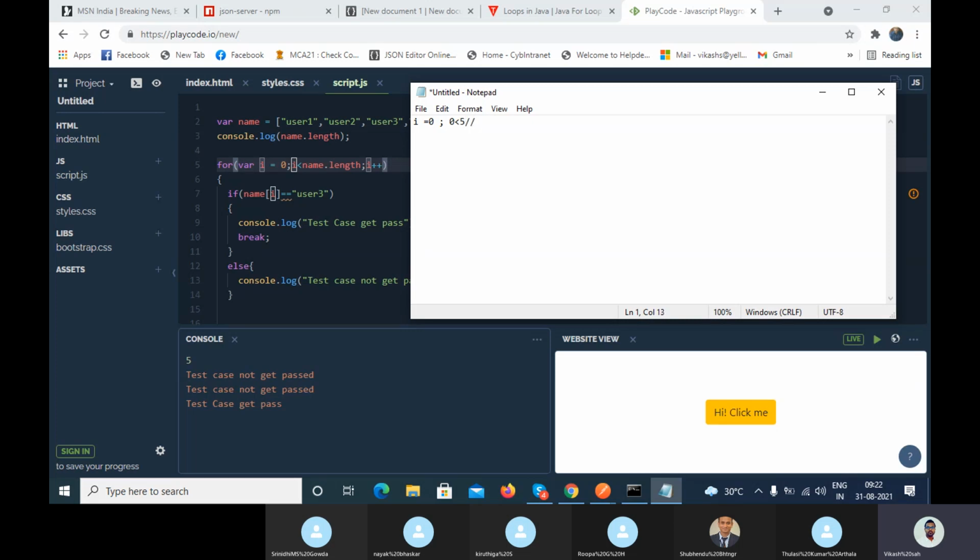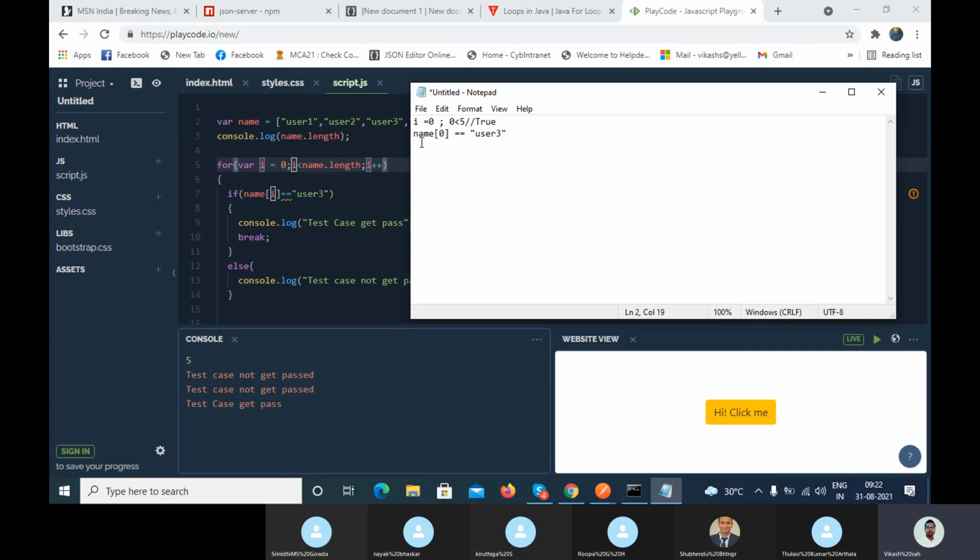So the condition is true, and it goes to the if condition. Inside the if condition, it will check name index of 0, is equal to user 3.